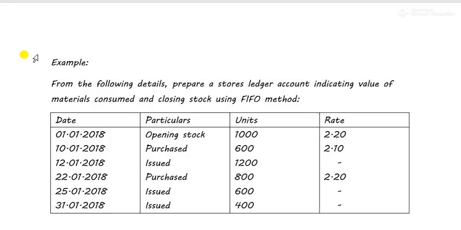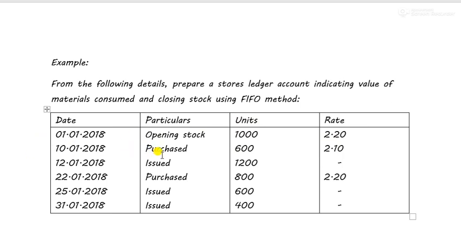So let us start the sums now. This whole information is given for the month of January 2018. This is the opening stock at the start of the month, and this is the information for the whole month of January. We have to put in all the information given and also compute the closing stock. The only thing that we have to calculate in this sum is the issue price. If you look carefully, opening stock has a value, and all the purchases have a value.